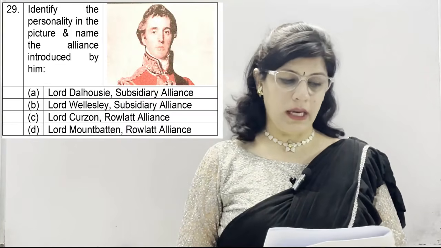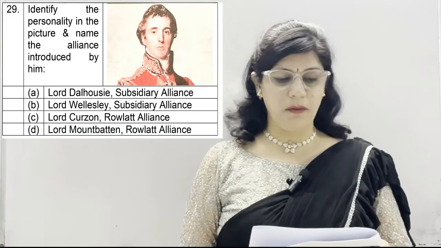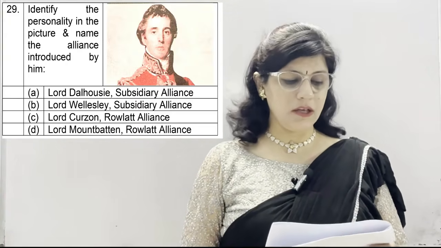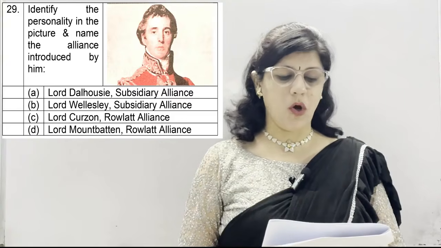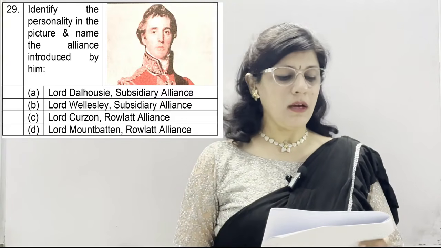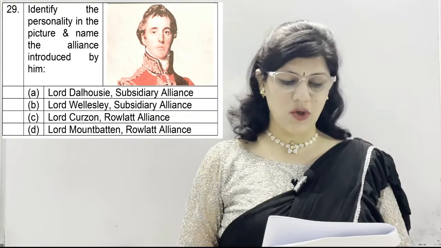Question number 29. Identify the personality in the picture and name the alliance introduced by him. A. Lord Dalhousie, Subsidiary Alliance. B. Lord Wellesley, Subsidiary Alliance.